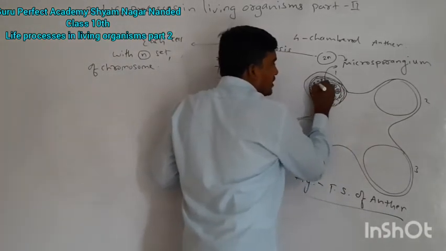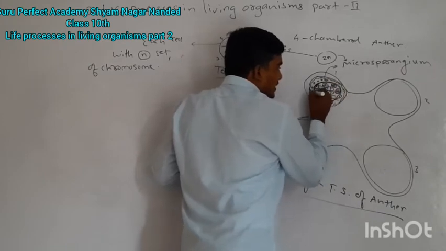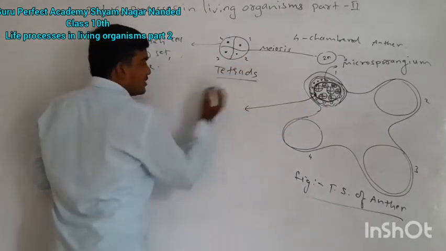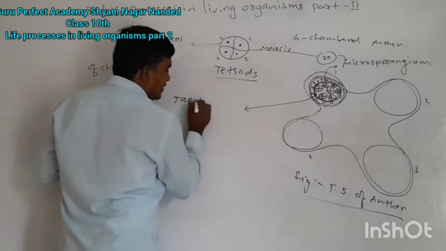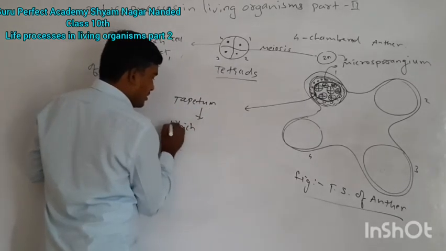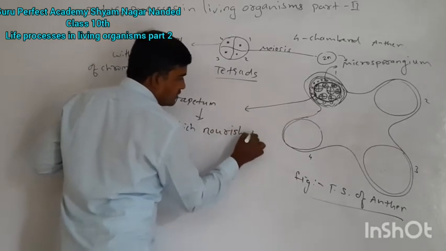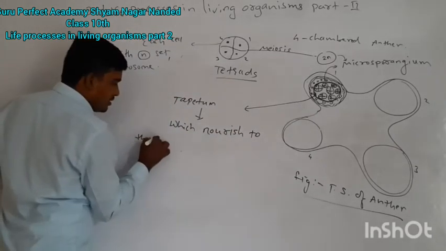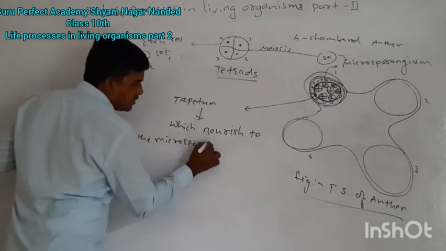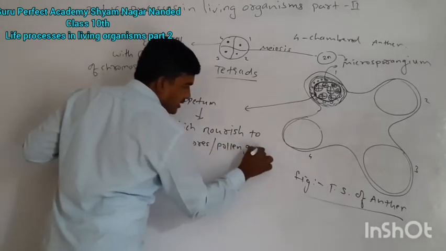Here is one more layer of cells, that is known as, I will show here, this layer is called tapetum, which nourishes the microspores or pollen grains, we can say pollen grains.